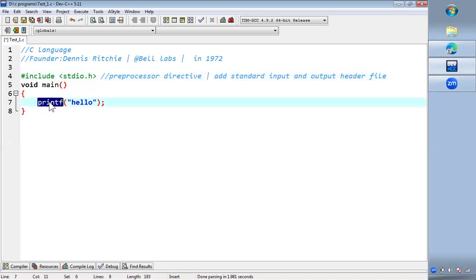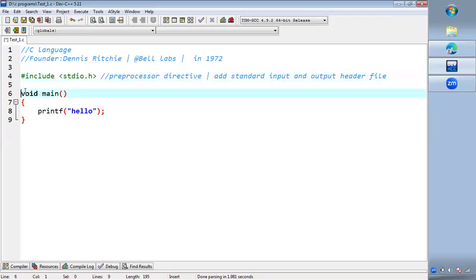Similarly, we have scanf also, which will take user input into our program. Both scanf and printf are present in stdio.h, because of which we are including this header file. The preprocessor directive include is used to include any header file in our program. By including this file, we can use printf and scanf. If we don't write this line, then we will not be able to use printf and scanf in our program. That is the reason we are including this header file.